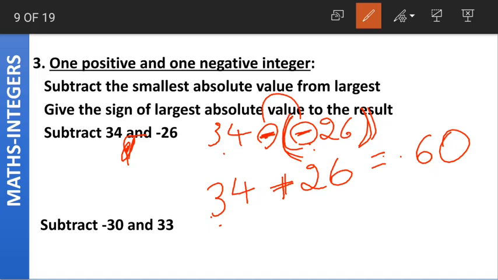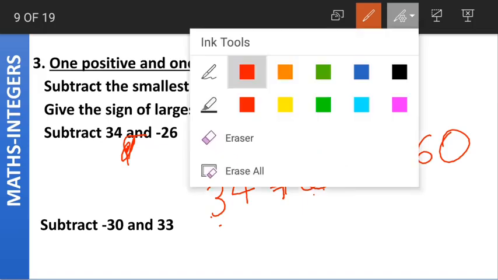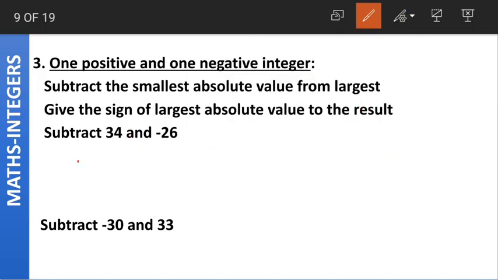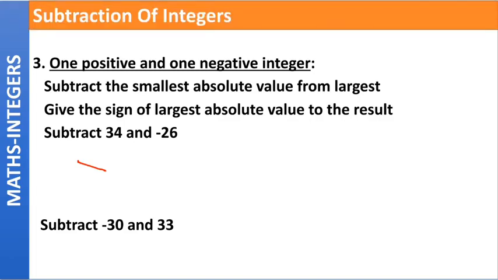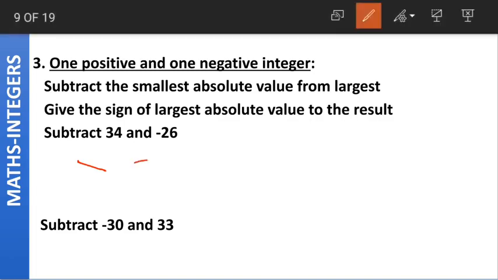And what about the sign? Both the integers are positive here. So the result will also have the positive sign. Simply, the answer of subtracting 34 and 26 minus 26 is equal to what did we get? We got 60, which is a positive integer.